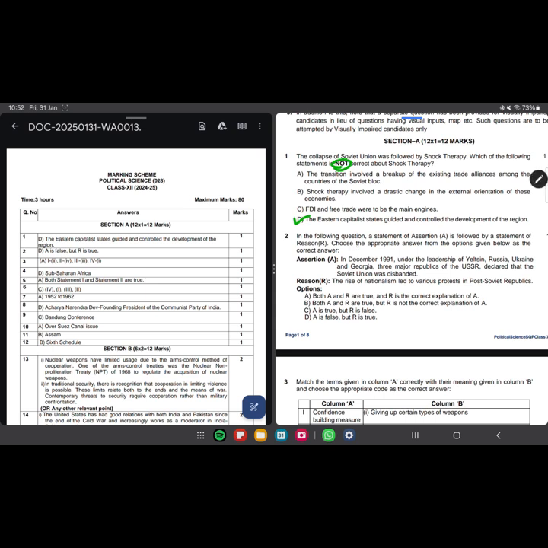Further move to the following question. A statement of assertion is followed by a statement of reason. Choose the appropriate answer. Assertion: in December 1991, the leadership of Yeltsin, Russia, Ukraine, and Georgia, 3 major republics of the USSR, declared the Soviet Union was disbanded. So, I believe this is a wrong statement, because it was not Yeltsin, it was some other leader. I'm just forgetting the name. It was not Yeltsin, that I am confirmed about.